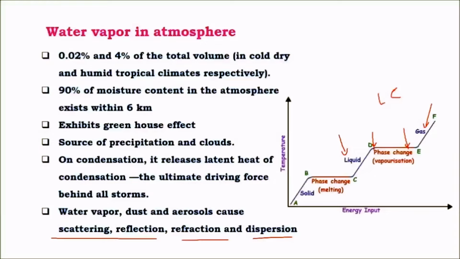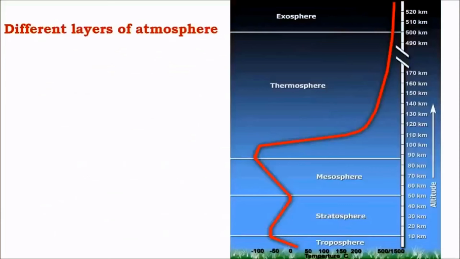reflection, refraction, and dispersion. So various phenomena like the red color of the sun at the dawn and dusk, as well as the blue color of the sky, blue color of ocean, and rainbow, etc. are all mainly because of water vapor and other atmospheric layers. So we'll study that in detail later. Now let us take a look at different layers of atmosphere.